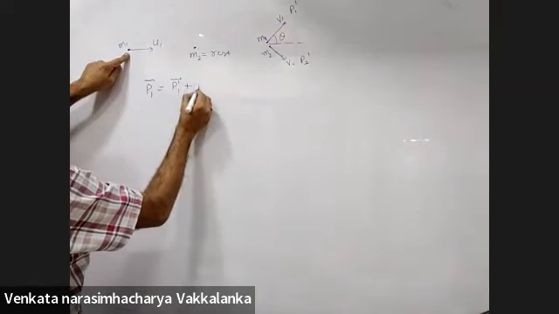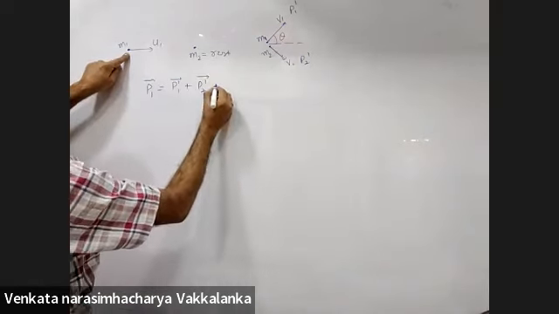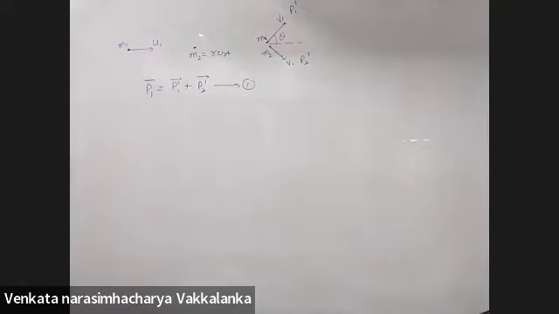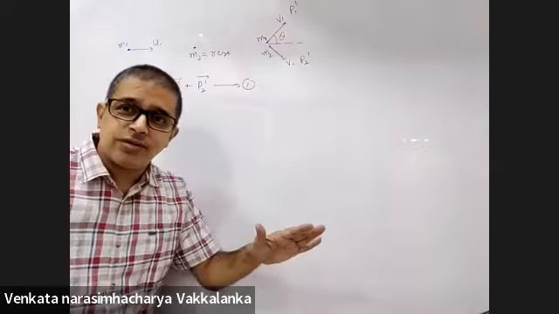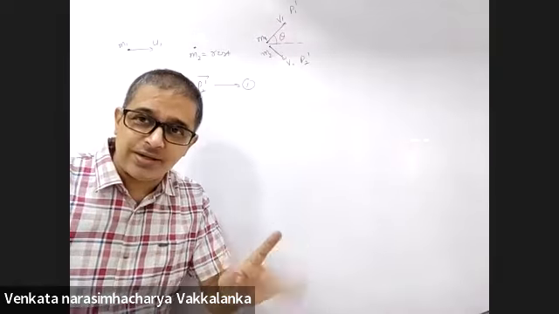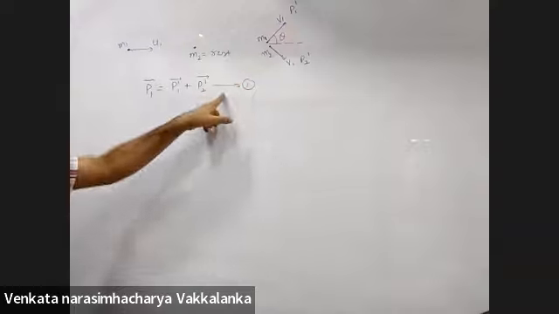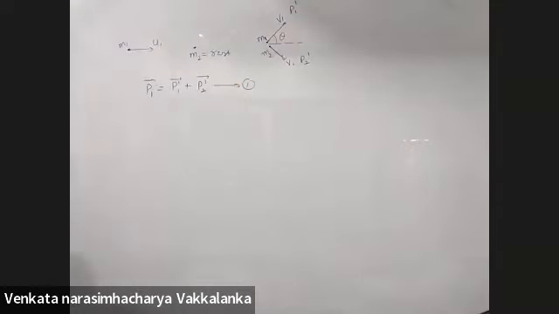P1 dash plus P2 dash, vector summation. This equation, are you okay with? Vectors, no cos theta, no sin theta. P1 vector should be equal to P1 dash vector plus P2 dash vector.